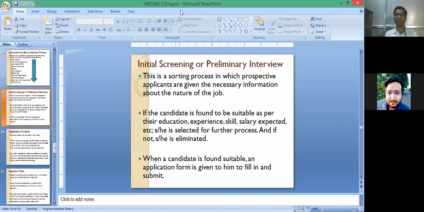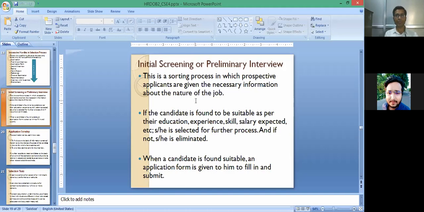Means one application may again be supplied by the organization, giving some other information, to those who are matching with their education, their experiences, and skills in a sorting process or scrutiny process. After that, only those candidates are supplied with one application form again, and that application form will be sent to the next process of the selection process.